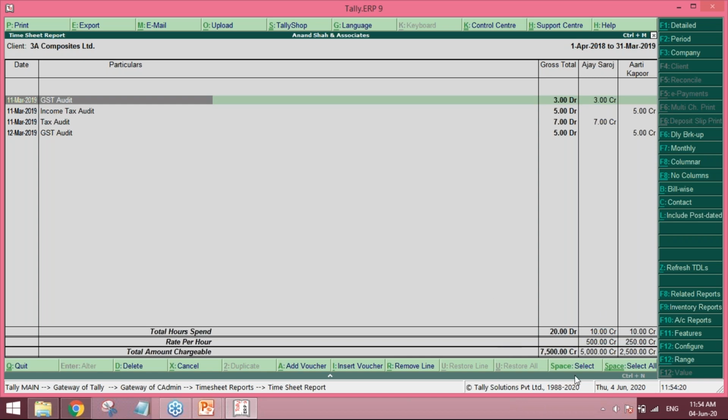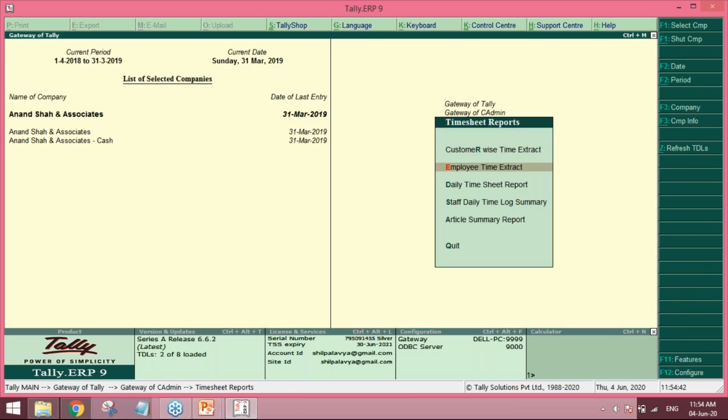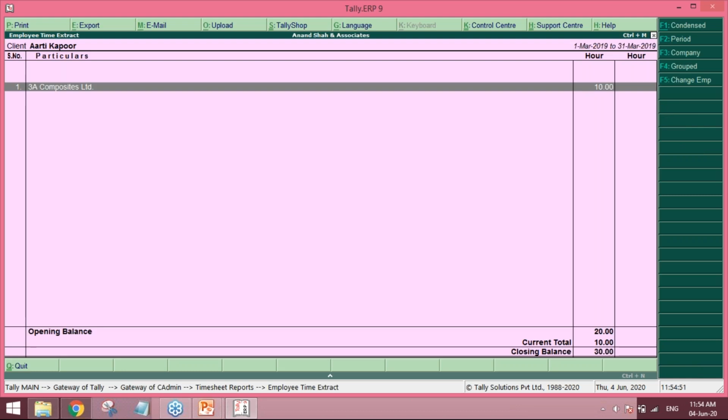So accordingly, we can easily find out what I should charge my client so that I'm better off with my profitability. So I can add the profit and charge that client more above this particular amount. So this is a scientific way of finding out what exactly is the efficiency of my employees and how much I should charge my clients.